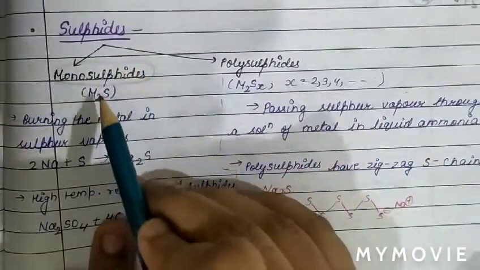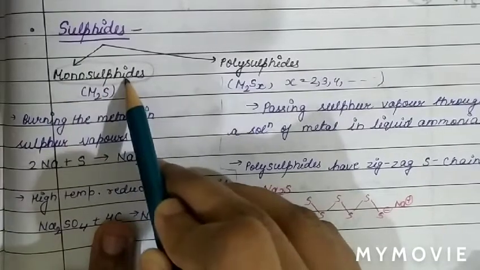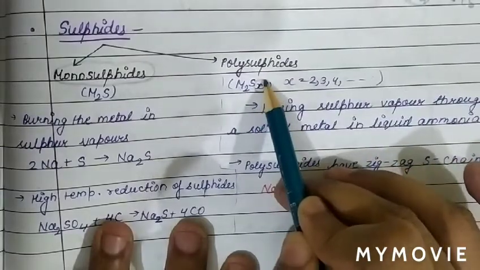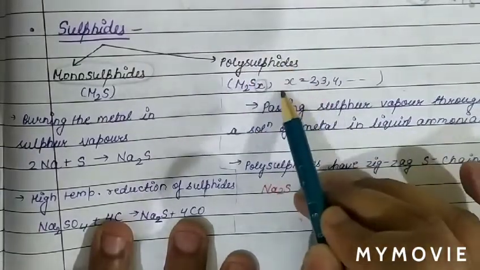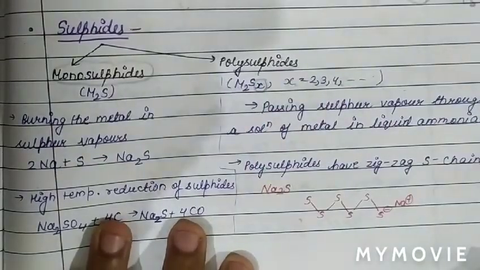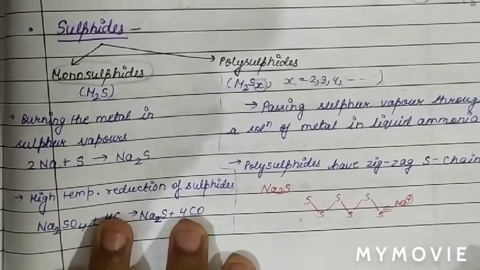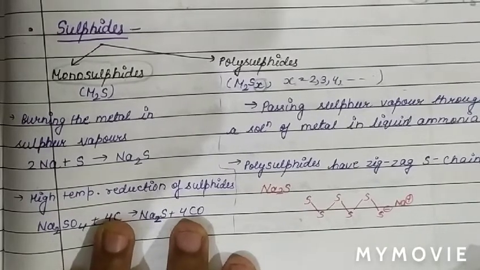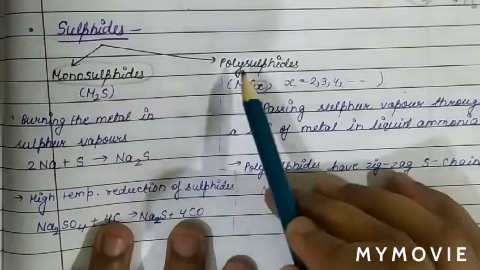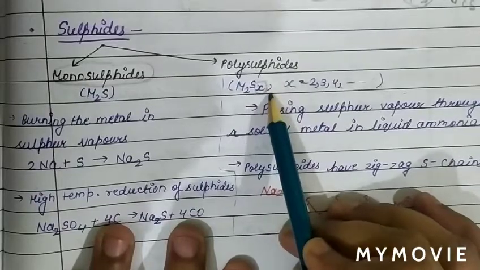So basically in metal sulfide, if there is only one sulfur atom, then we call it monosulfide. But if there is more than one sulfur atom in the metal sulfide, where X can be 2, 3, 4, then we call it polysulfide. So basically two types of sulfides are formed by the alkali metals. One of them is monosulfide, when there is only one sulfur atom. Another is polysulfide, when there is more than one sulfur atom.